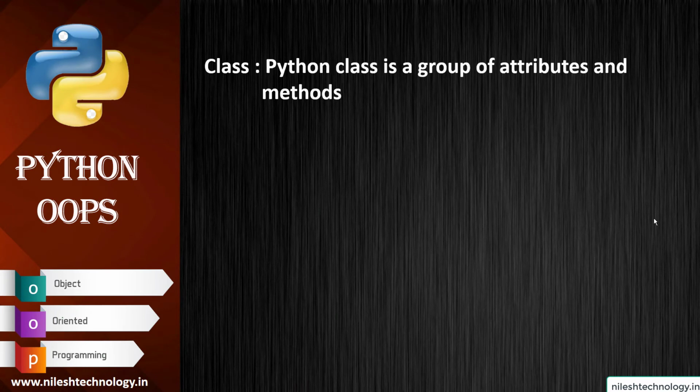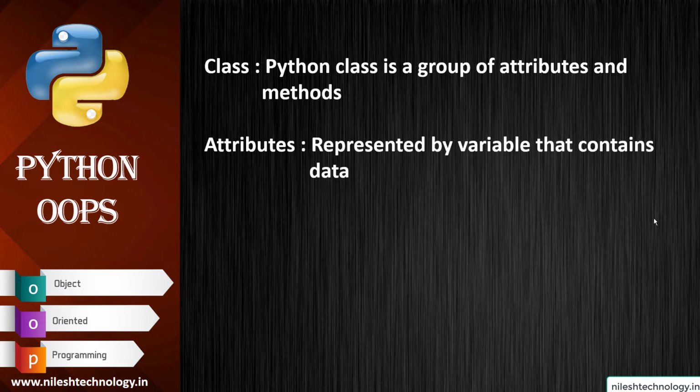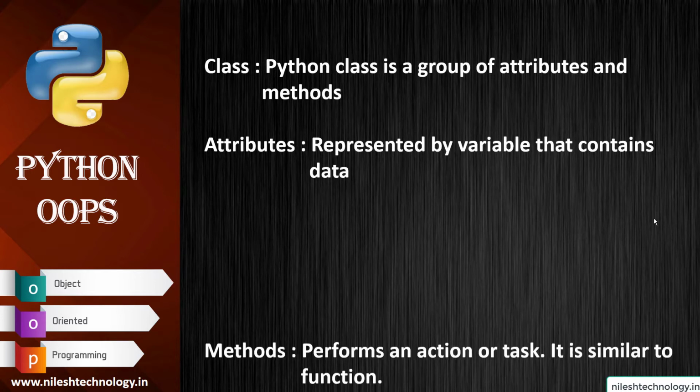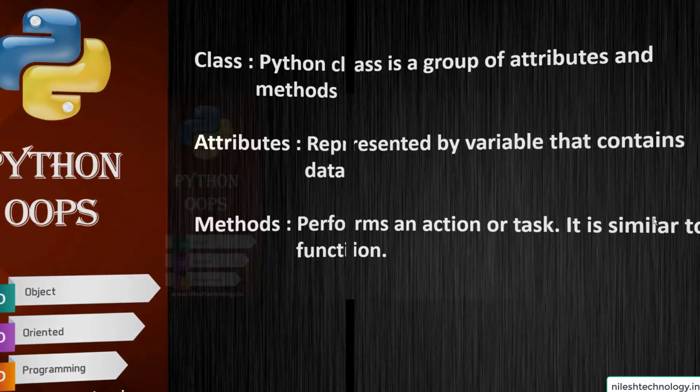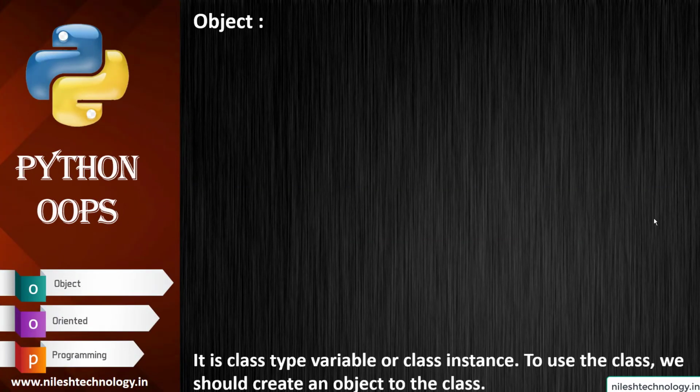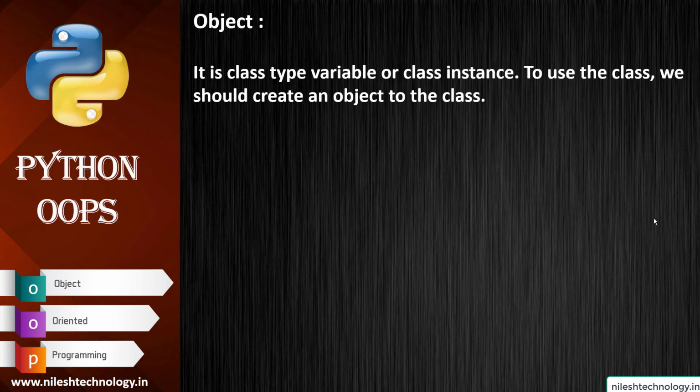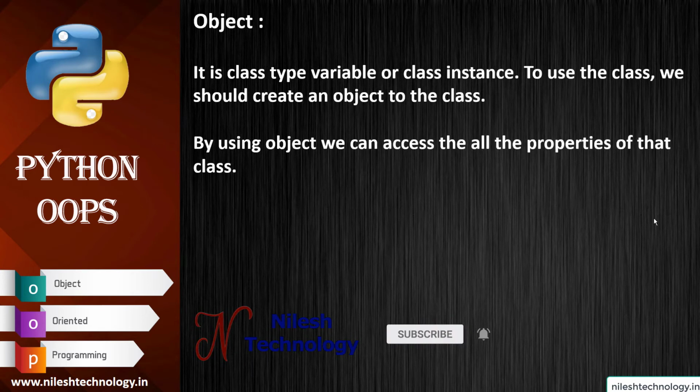A Python class is a group of attributes and methods. So what is an attribute? Attributes are represented by variables that contain the data, and methods perform an action or a task, and are very similar to a function. Then the object: it is a class type variable or a class instance. To use the class, we should create an object of the class. By using the object, we can access all the properties of that class.